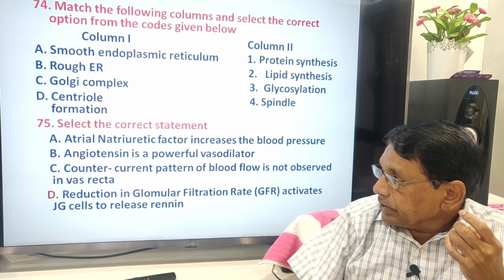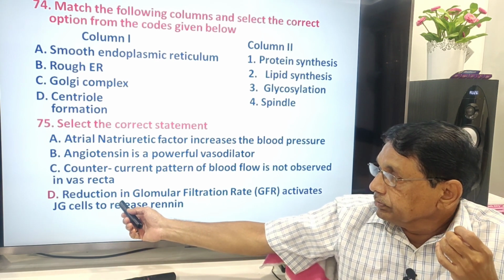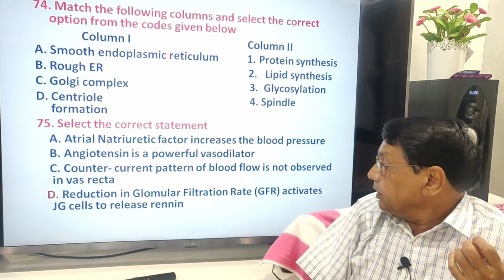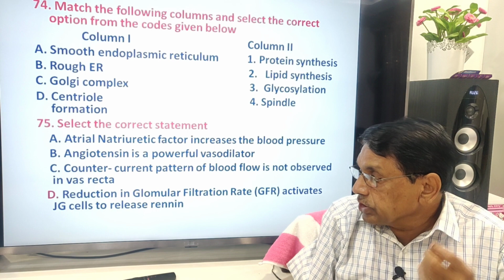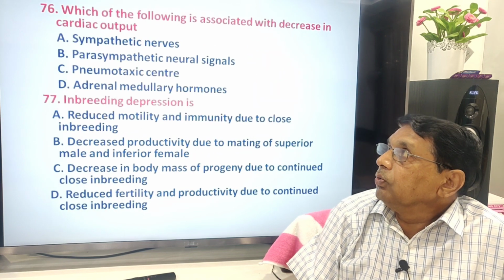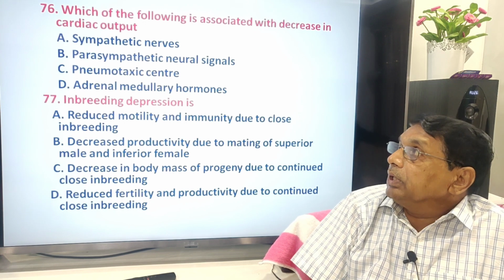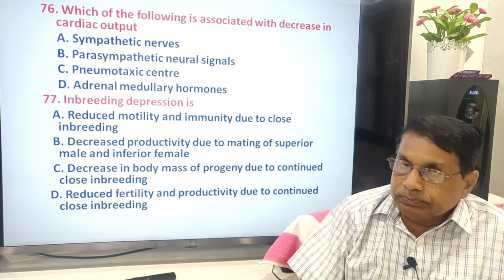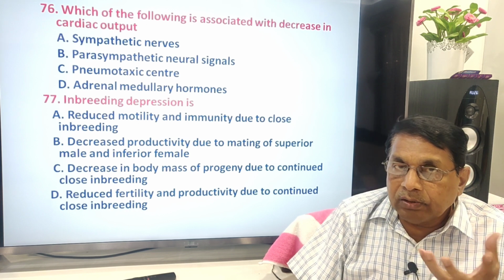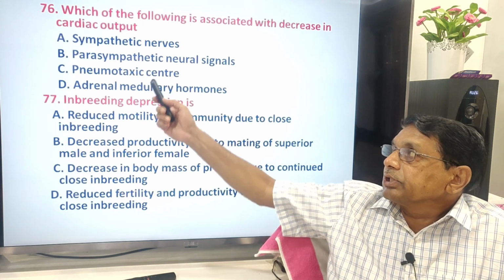Select the correct statement. This reduction in glomerular filtration rate and activates JG cells to release renin. Which of the following is associated with a decrease in cardiac output? Decrease in cardiac output means cardiac beat. Pneumotaxic center.